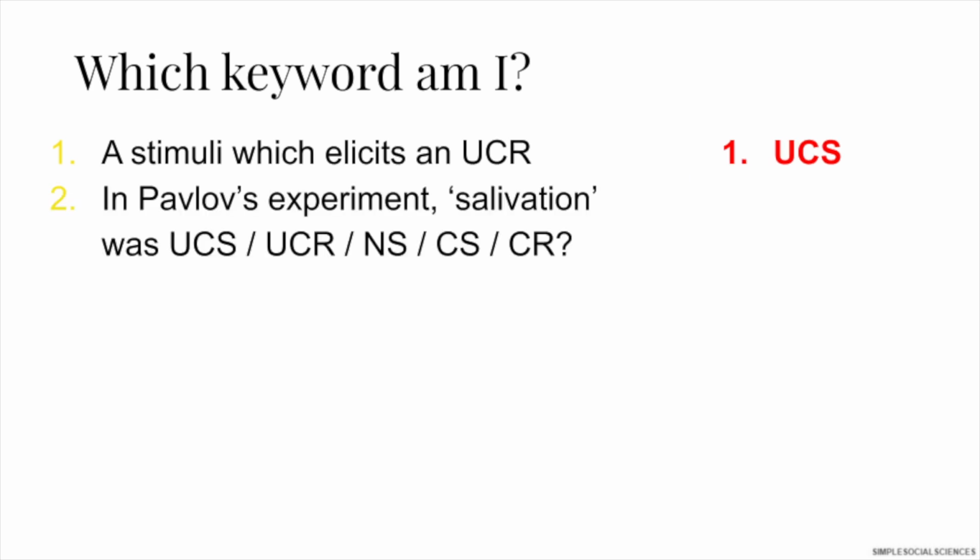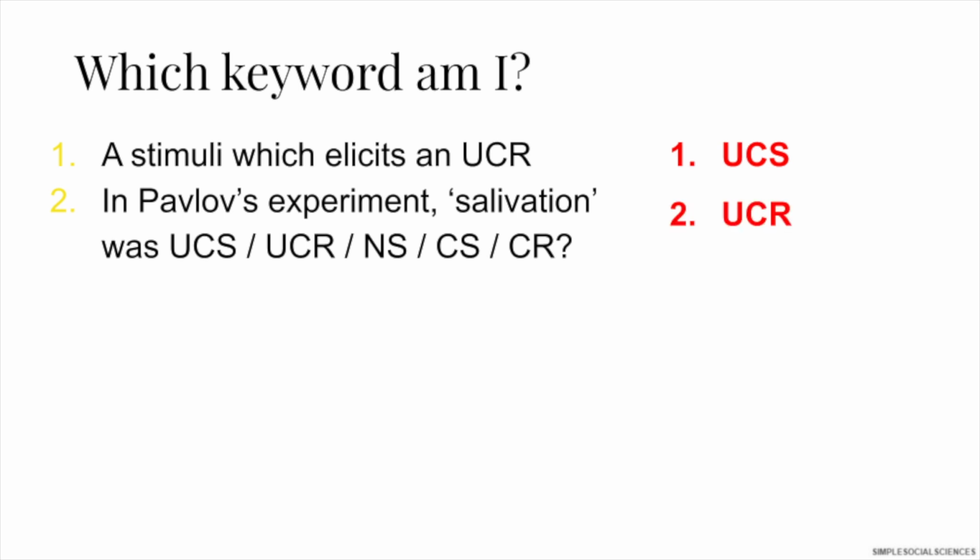Number 2, in Pavlov's experiment, salivation was 1. Unconditioned stimulus, 2. Unconditioned response, 3. Neutral stimulus, 4. Conditioned stimulus, or 5. Conditioned response. What was salivation in Pavlov's experiment? The correct answer is unconditioned response. It is unconditioned response because salivation was the automatic response to the presence of food, and food was the unconditioned